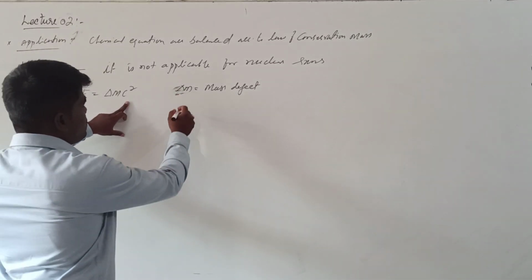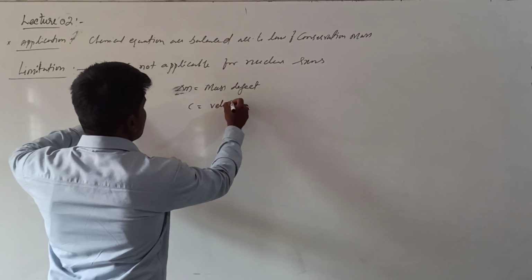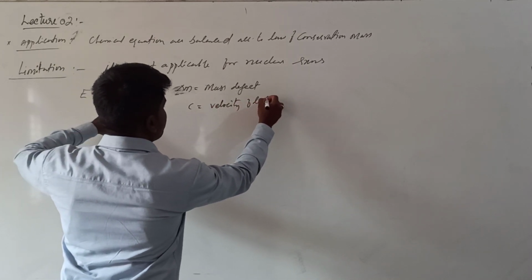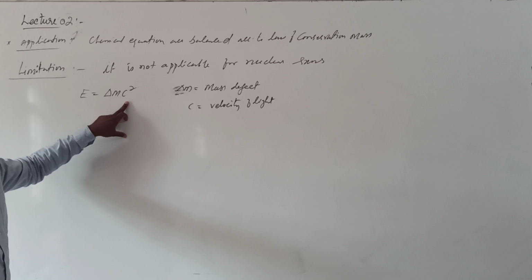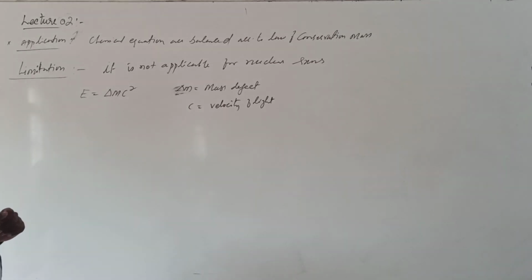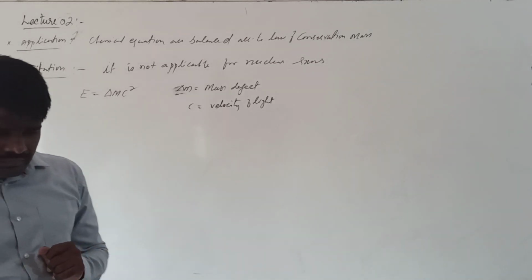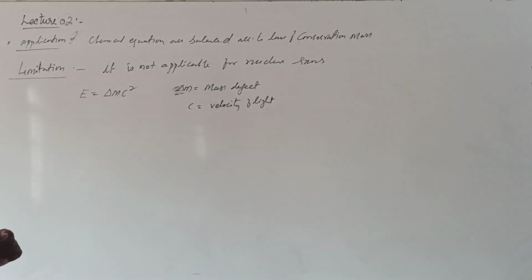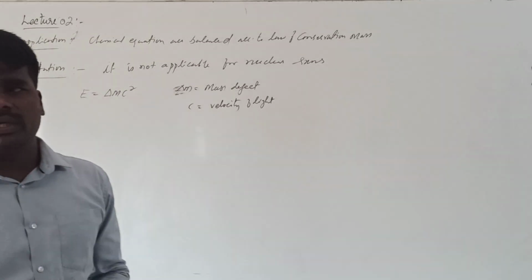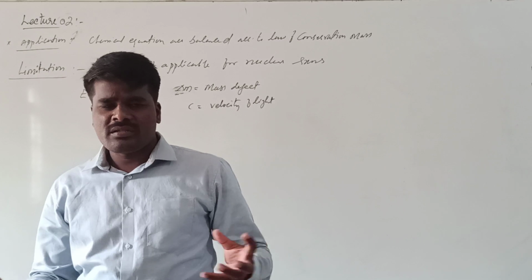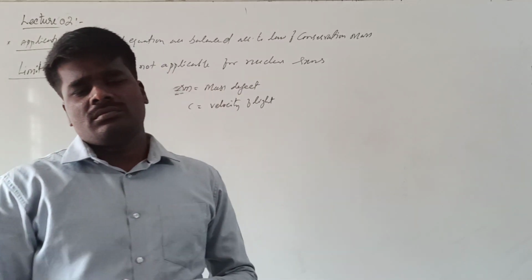What is c? Velocity of light. Right? Suppose we are dealing with a nuclear fusion reaction where 2 grams of hydrogen gas is combining to give helium.